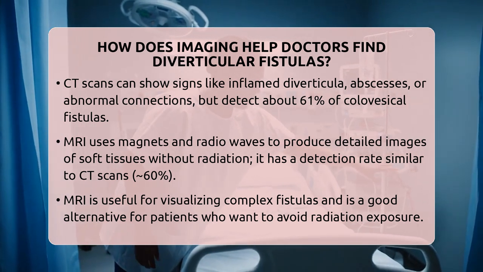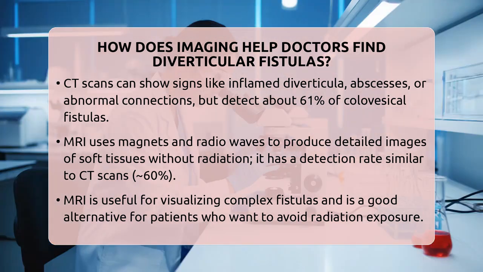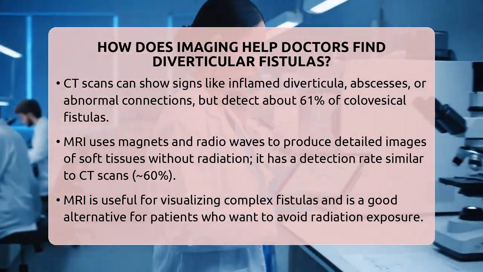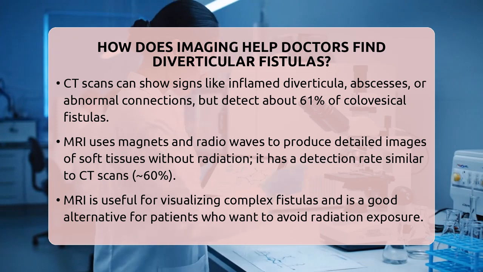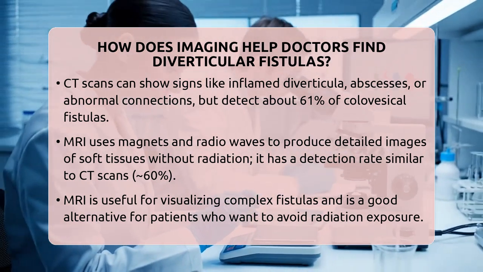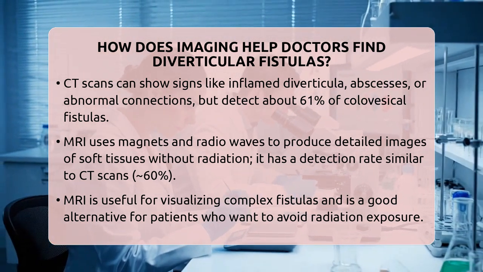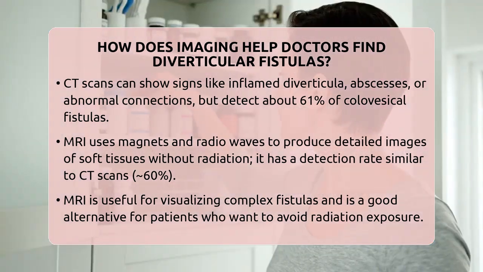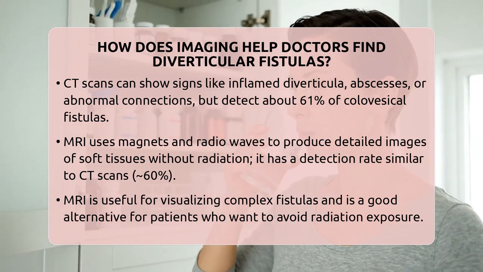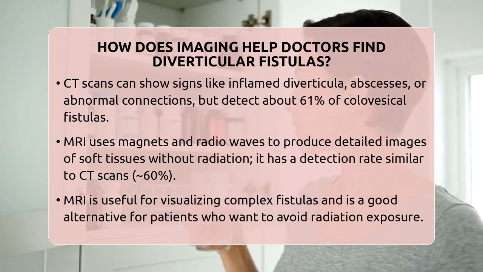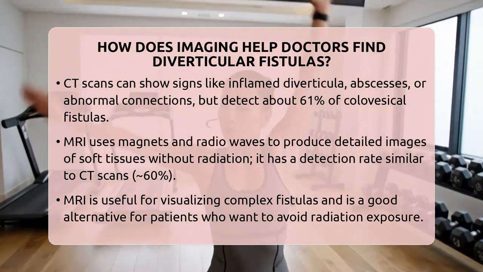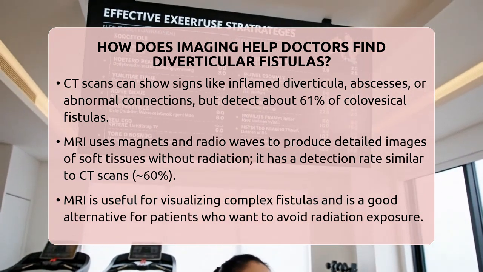Magnetic resonance imaging, or MRI, is another valuable tool. MRI uses strong magnets and radio waves to produce detailed images of soft tissues without exposing you to radiation. It's especially useful for visualizing complex fistulas because of its high soft tissue contrast. However, its ability to detect fistulas is similar to that of CT scans, with sensitivity around 60%. This means MRI can be a good alternative, especially for patients who need to avoid radiation.